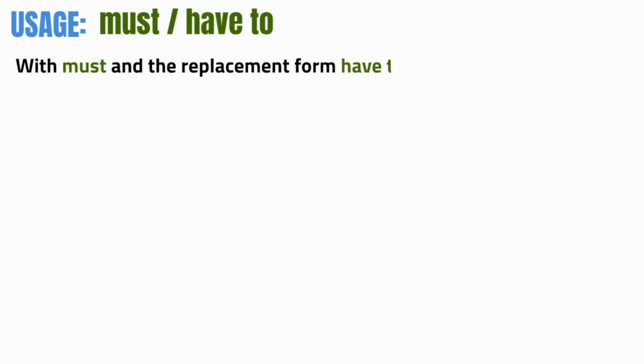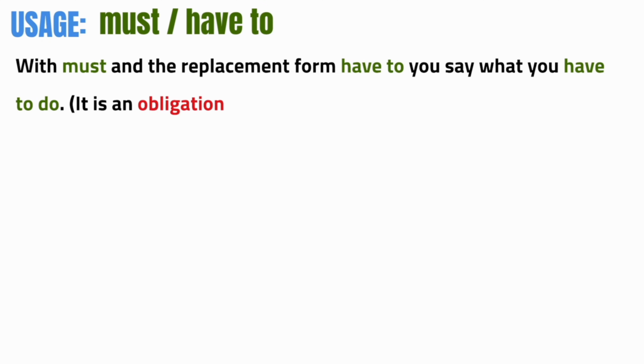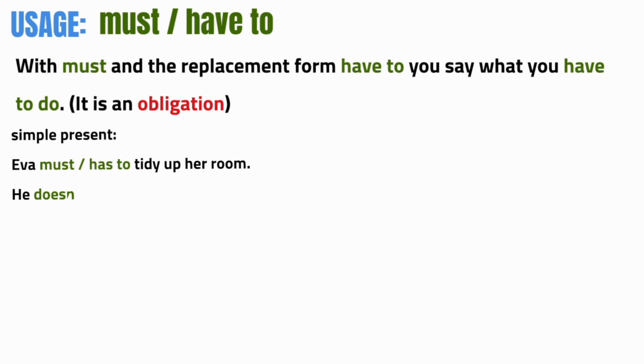There, the substitute form is have to. Here we go. With must and the replacement form have to, you say what you have to do. Surprise, surprise. Then we are talking about an obligation. You must watch this video.